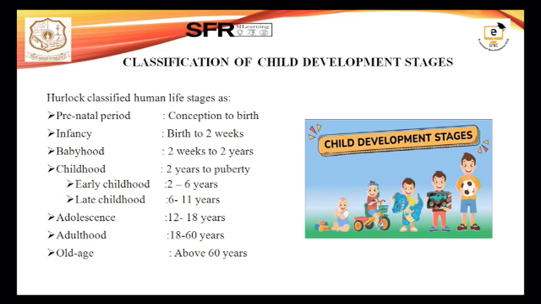After that period we get into adulthood. Adulthood starts from 18 to 60 years, but predominantly it is considered to start from 20 years. Then comes old age. Above 60 years we are considered old age people. So this is the classification of childhood as stated by Harlock: prenatal, infancy, babyhood, childhood, adolescence, adulthood and old age. So these are the development stages.